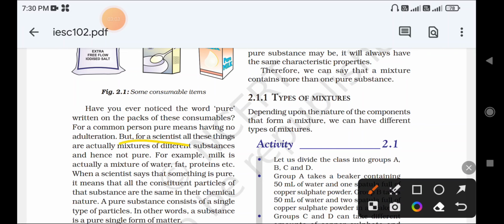But for scientists, all these things are actually mixtures of different substances.